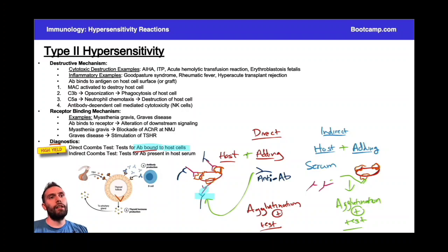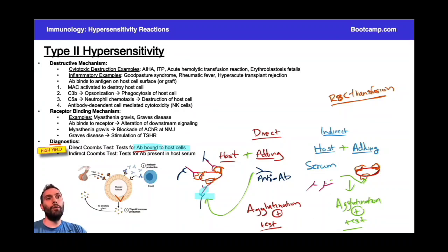And you can imagine the classic antigen that's going to be on the red blood cells that we add for doing this agglutination. We might be testing to see if we have red blood cell transfusion compatibility, right? Because different people will have different markers on their red blood cells, right? If you're type A or type AB, positive, negative, right?